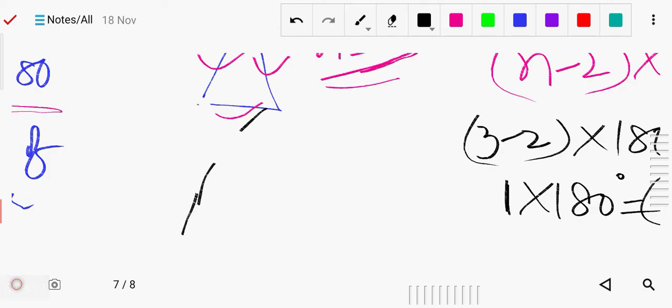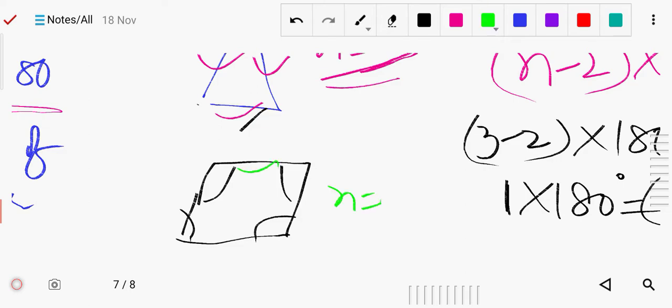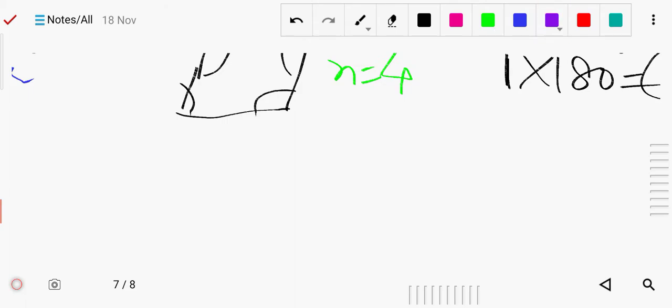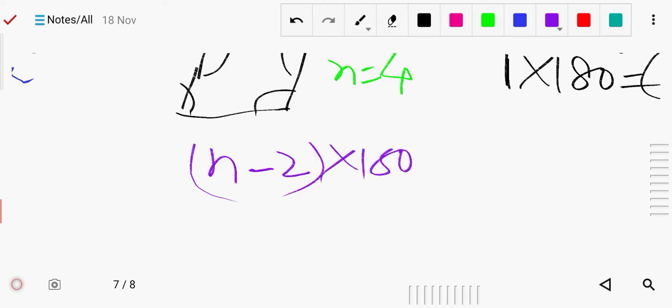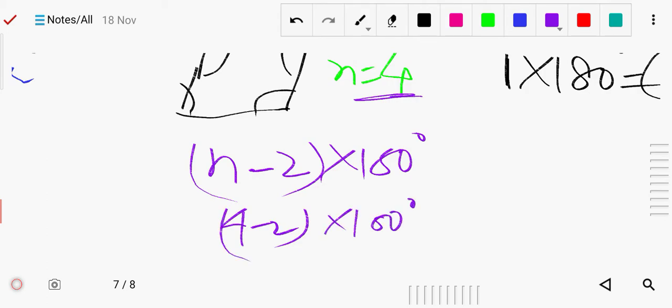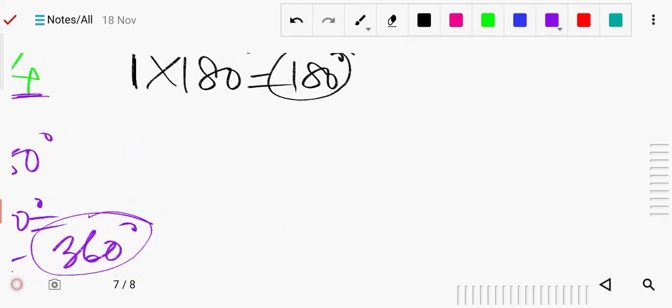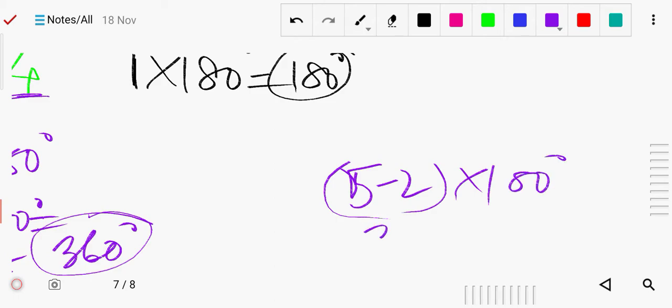Suppose you have a quadrilateral with 4 sides. So n equals 4. Now use the formula (n minus 2) into 180. The value of n is 4, so (4 minus 2) into 180. 4 minus 2 is 2, and 2 into 180 equals 360 degrees. If there are 5 sides, then 5 minus 2, into 180 degrees. 5 minus 2 means 3 into 180, so that will be 540.